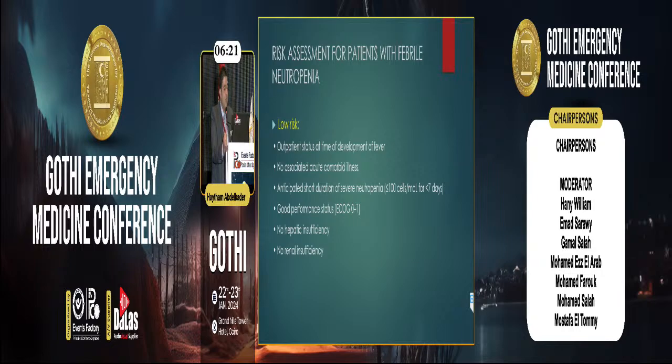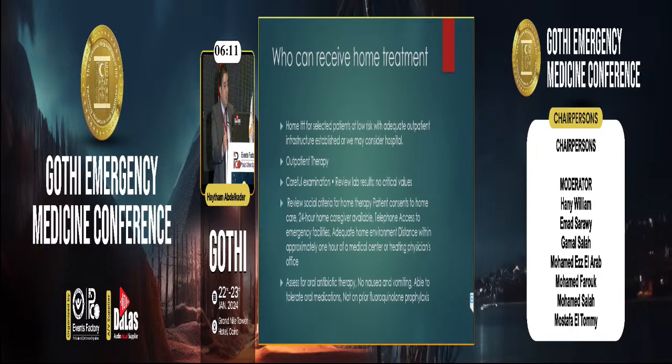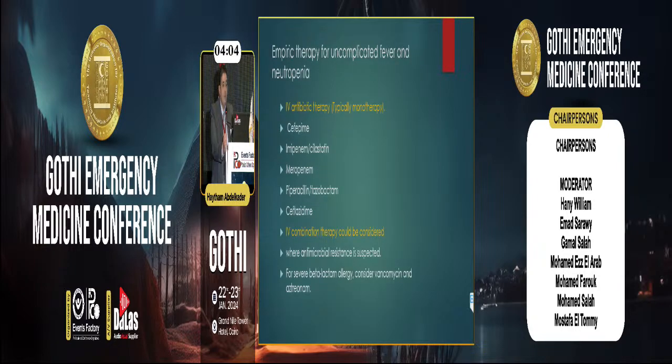There is no hepatic toxicity or renal insufficiency. All these factors tell us that this patient is low risk and we can give him home treatment. In other cases, we admit him in the hospital, either in the ward with isolation or in the ICU according to the situation and the other comorbidities.